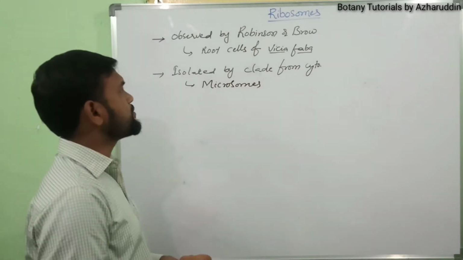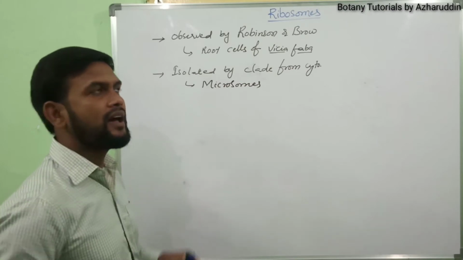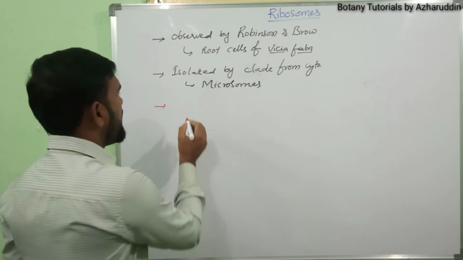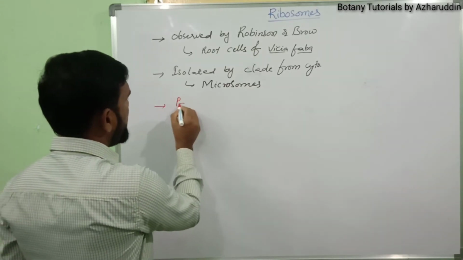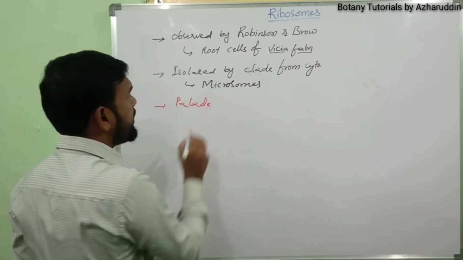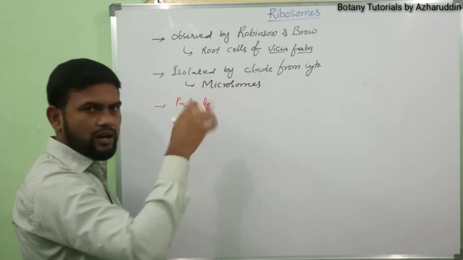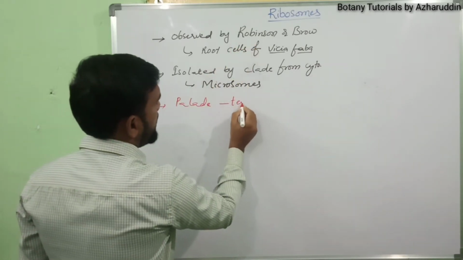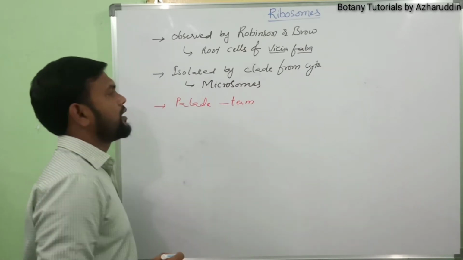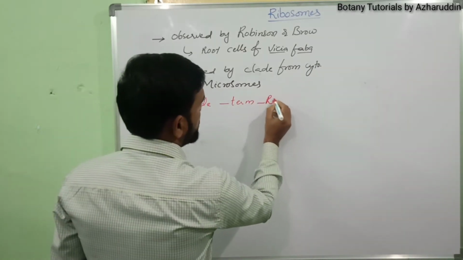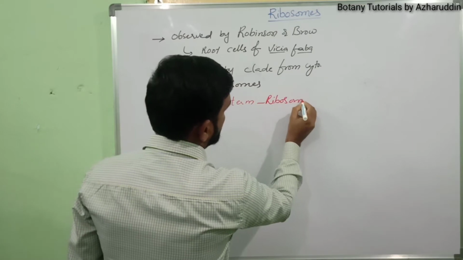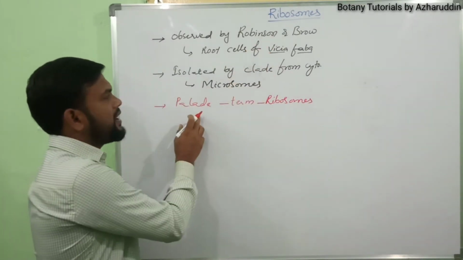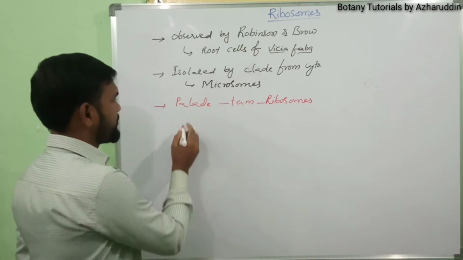Later, these microsomes were named ribosomes, so the term ribosome is given by Palade. That's why these ribosomes are also called Palade's particles.